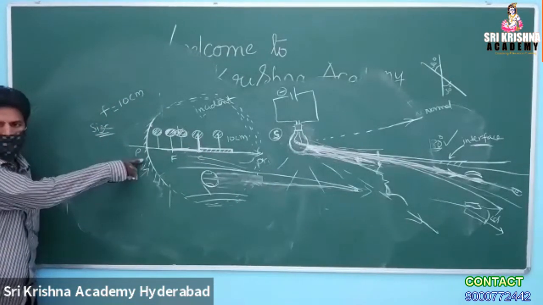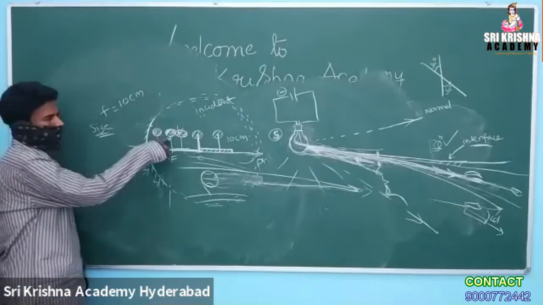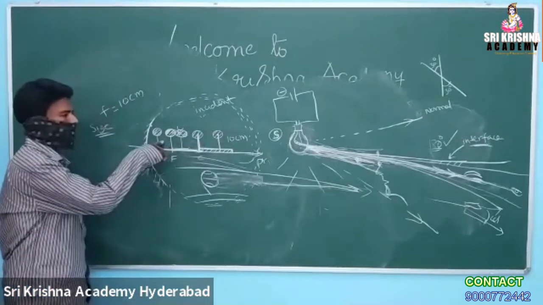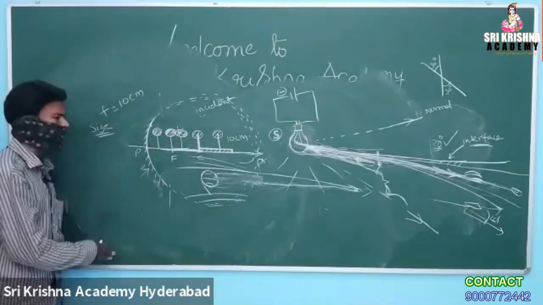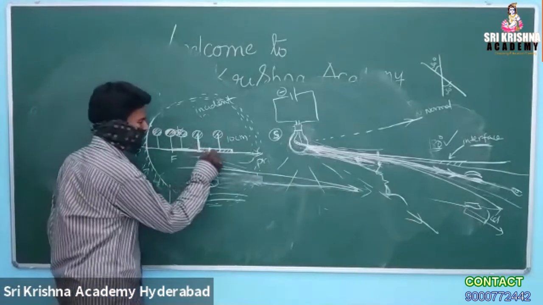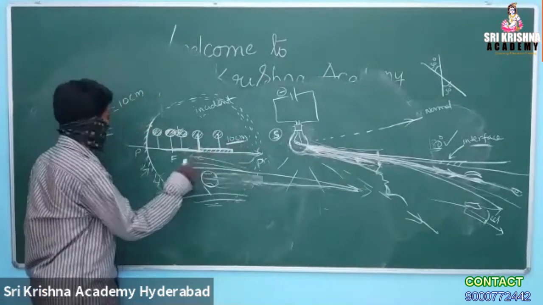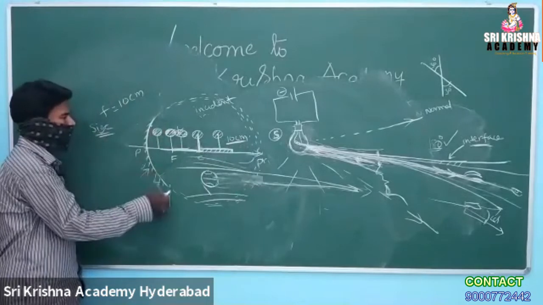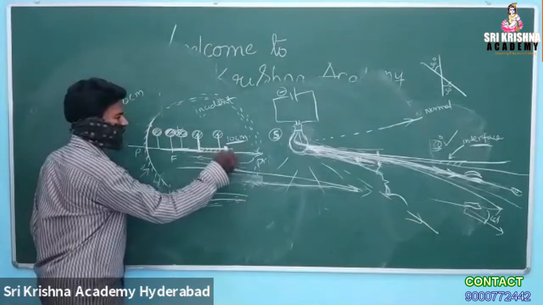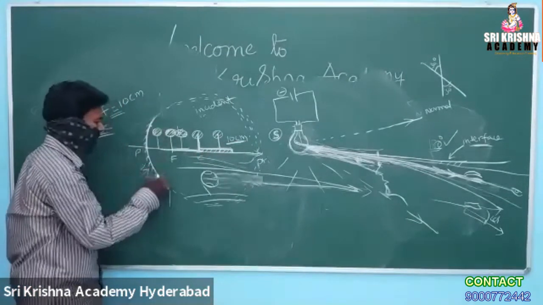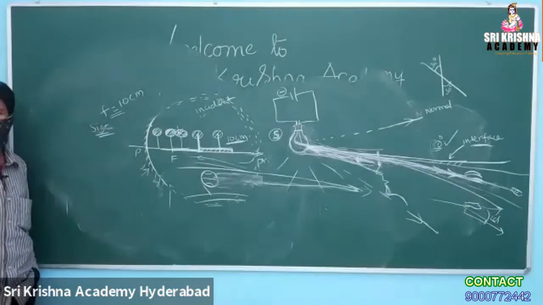Already you know the formation of images by concave mirrors. At different positions, if you keep the object and observe the image positions and the nature of the image, we already had a discussion. If the object is kept like this, a rod of length 10 centimeters, before a concave mirror of focal length 10 centimeter, what is the nature of the image formed by the concave mirror, and what is the size of the image going to be? What is your answer?